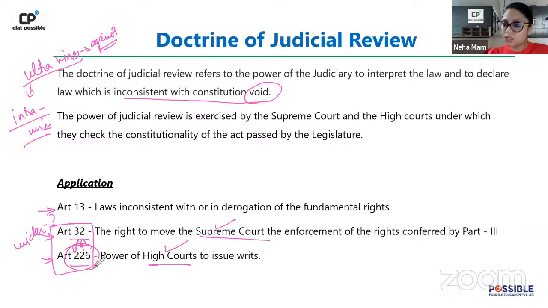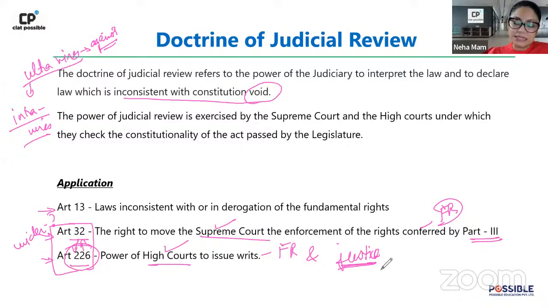Good, Ayush. Now, the only reason why it is wider is 32 में सिर्फ fundamental right, Part 3 का अगर वायलेशन होता है, then you can go to the Supreme Court. 226 में it is not just relating to Part 3. अगर fundamental right का violation हुआ, then of course you can go, and it also gives the power to the High Court that in the interest of justice, even if it is something not relating to fundamental rights, the High Court can entertain a case and issue a writ. Right? So therefore, under 226, this power is wider.